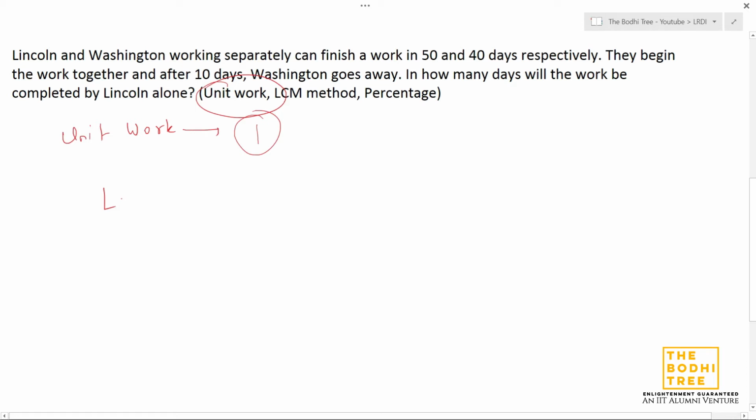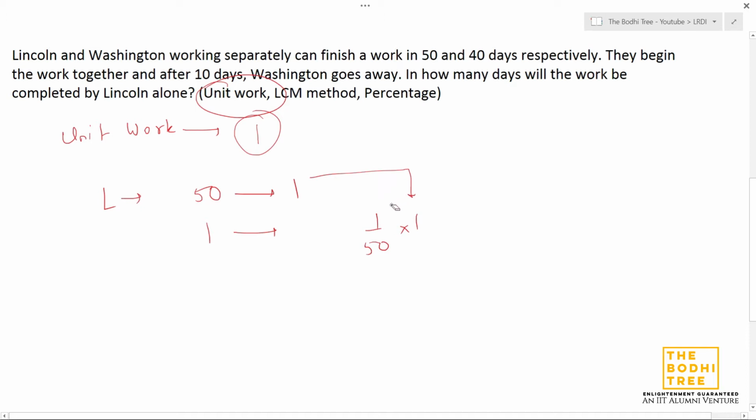So suppose Lincoln takes 50 days to complete one unit of work. So in one day, how much work will he complete? This is a direct variation, so this will go on top, this will come on bottom. So we have 1 by 50. This is nothing but the unitary method.